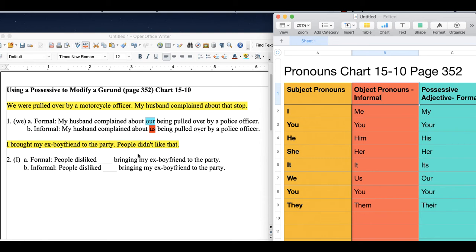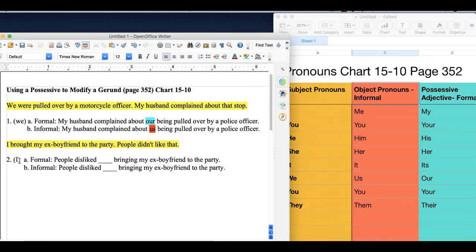The formal way is people disliked who bringing my ex-boyfriend to the party? Well, it would be me, right? So I have to use the I pronoun. And it's telling you right here, use the I pronoun for this, but you're going to be using the possessive adjective for formal and the object pronoun for informal. Okay, but it stems from the subject pronoun I here.